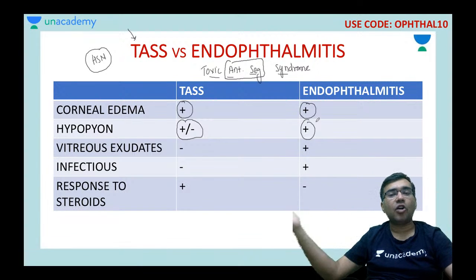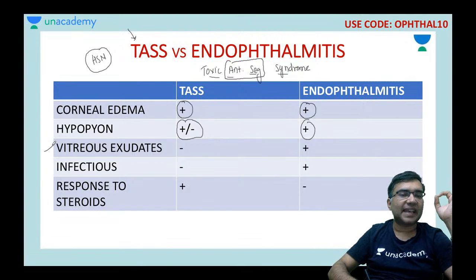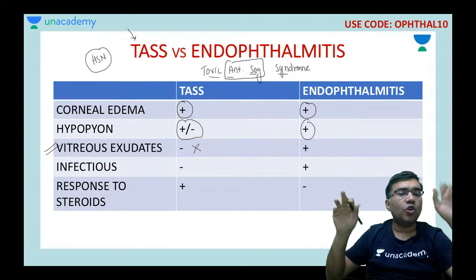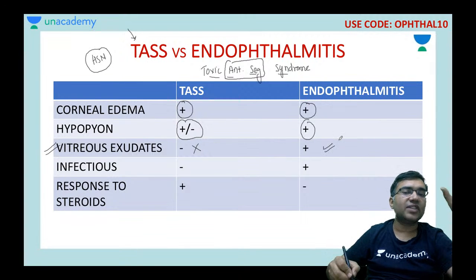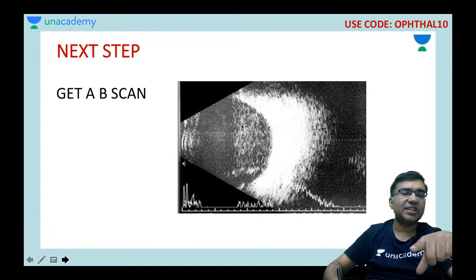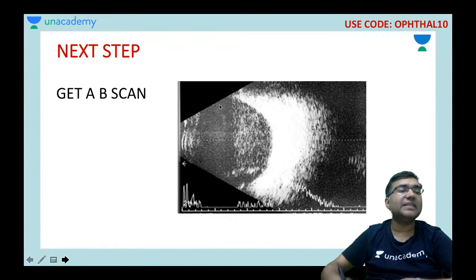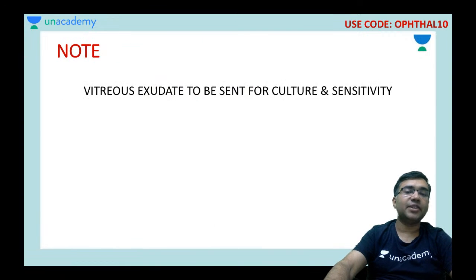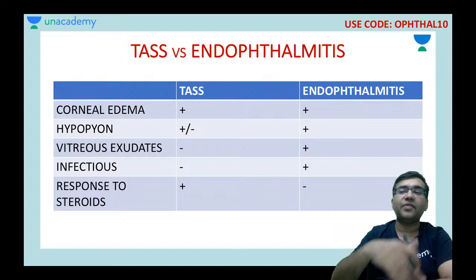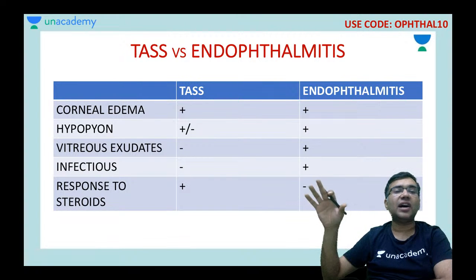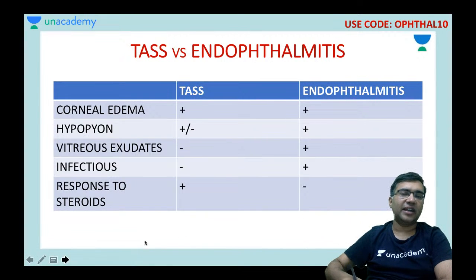So you would ask me, sir, how would you differentiate? When you do a B scan, there are no vitreous exudates in TAS. There are no vitreous exudates in TAS, but in endophthalmitis you would get vitreous exudates. Can you see here? Can you appreciate it? This would not be there in a TAS patient. It does not occur in TAS, and it does occur in endophthalmitis. So before starting the treatment, before going with intravitreal injections, before going with pars plana vitrectomy, you do an ultrasound. If the ultrasound is absolutely fine, the patient may not be having endophthalmitis.